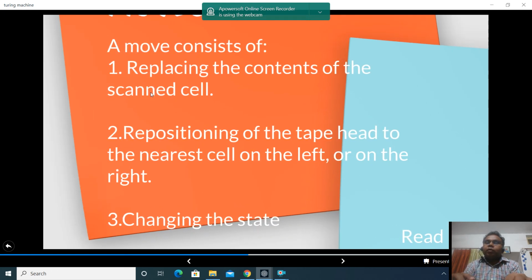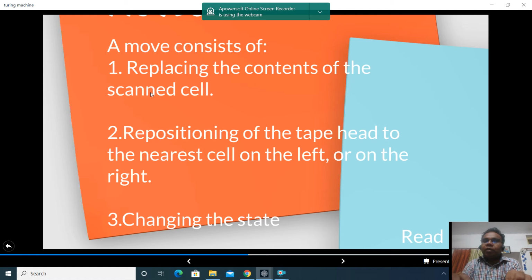Now see what is a move in a Turing machine. Generally we have the state and the input, and it gives what will be the next state. In pushdown automata we have a state, an input and a stack, and we said what will be the next state and what symbol will be pushed onto the stack. Now the Turing machine is a combination of both these things.